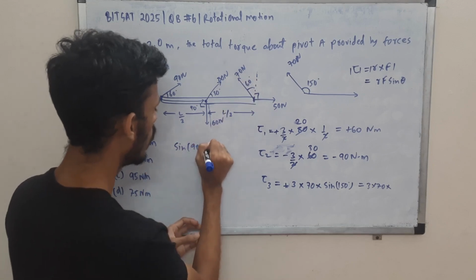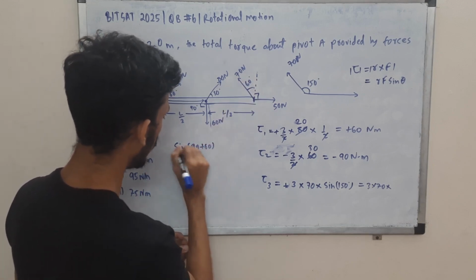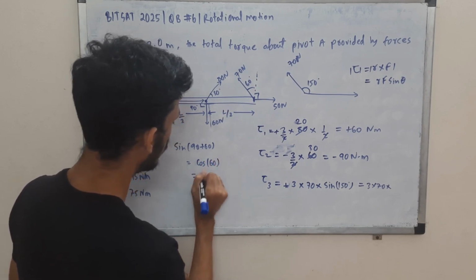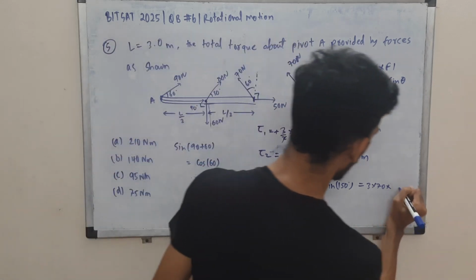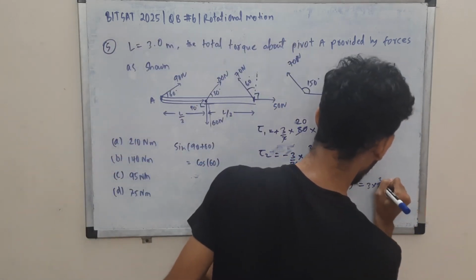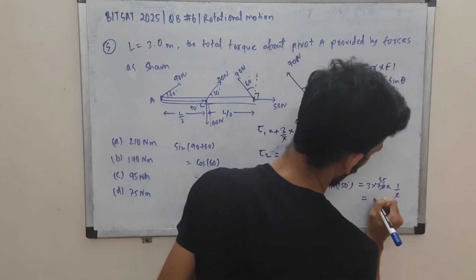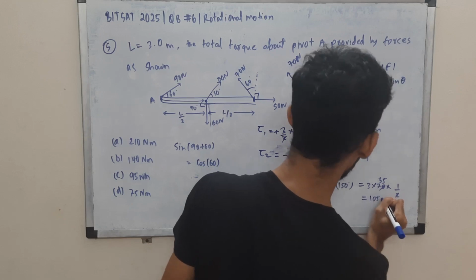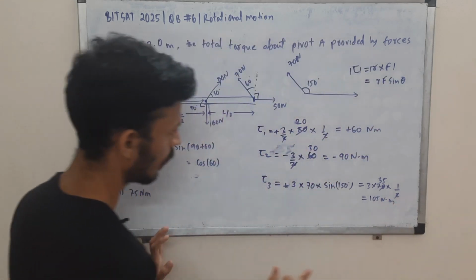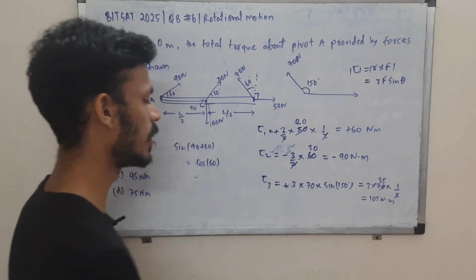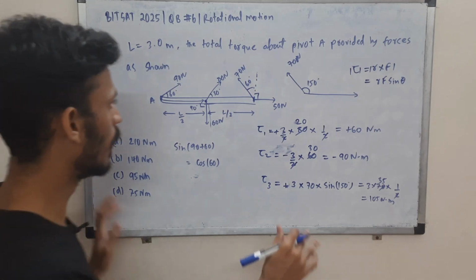So we have 3 into 70, and sine 150 you can write as sine of 90 plus 60, right? Sine of 90 plus theta will be cos theta. Cos 60 is half. So this is half of 210, which is 105. So 105 newton meter due to this. Okay, yes, positive is taken as outward and negative is inward. I'll tell you by the answer.